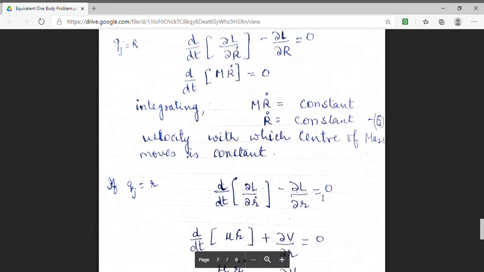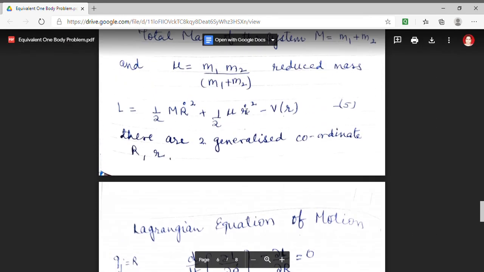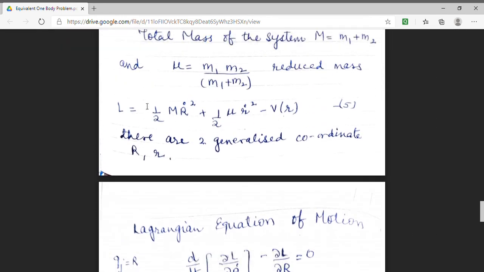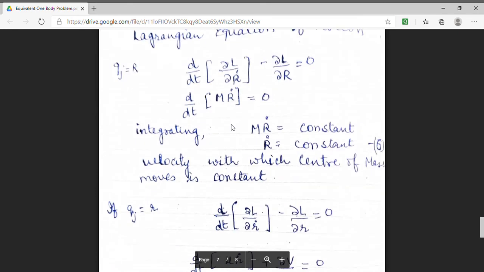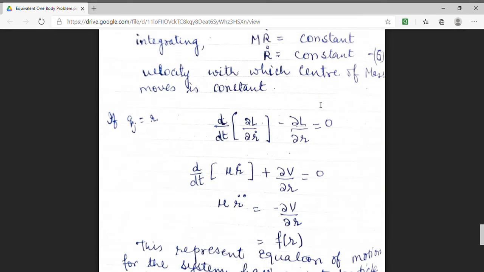My Lagrangian was this expression. So differentiating it with small r dot, this will give me mu r dot. I have to solve for del L by del r.